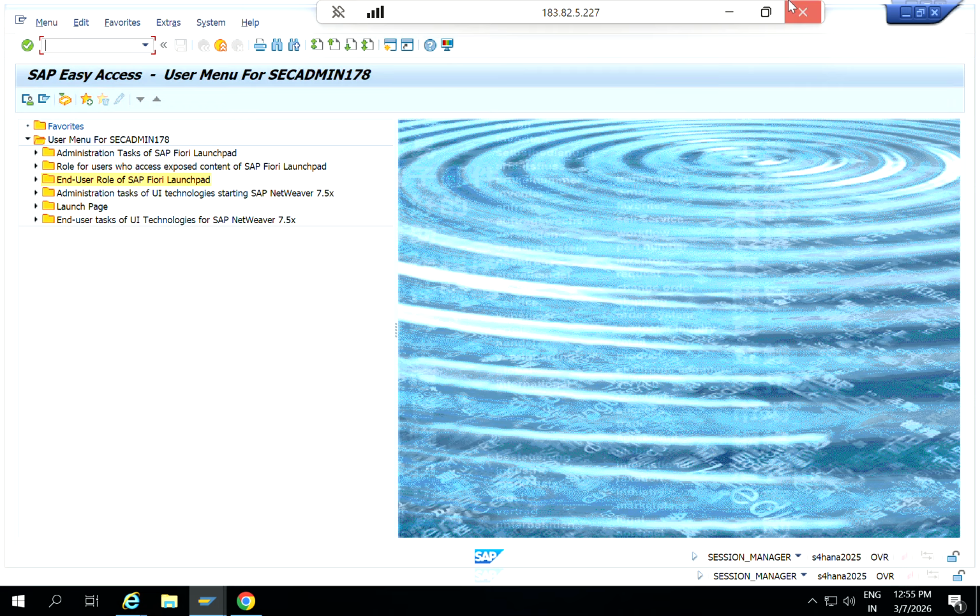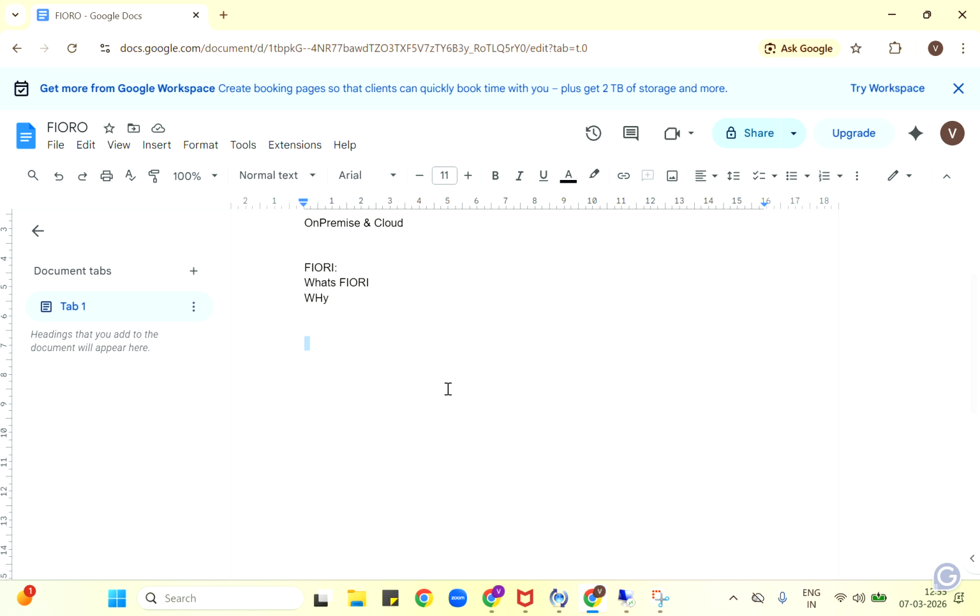So here what will happen is Fiori. Fiori is nothing but they wanted to give a new look, a new interface for the users. So that's the reason. If I talk about what is Fiori, we talk about why Fiori. Basically, it increases the productivity.